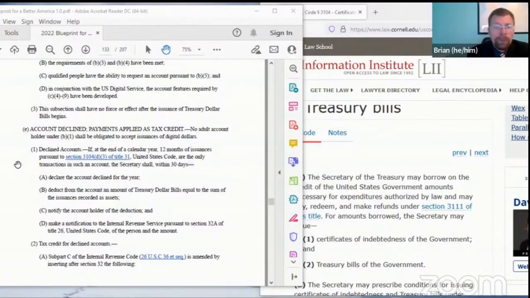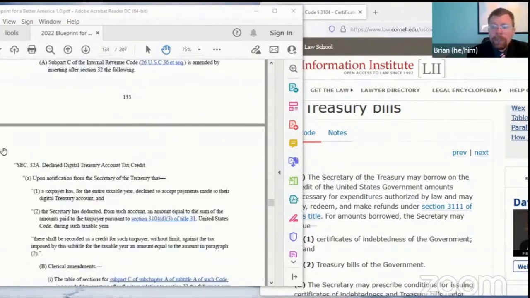If you don't touch your digital Treasury account for a year, then Treasury will deduct everything from your account and notify the IRS, and the IRS will apply it as a refundable tax credit. So it's $15,600 per adult per year as universal basic income. And as we've already said, you can pay your taxes with it, but if you don't, the IRS will give you a refund if you don't owe $15,600 in taxes.